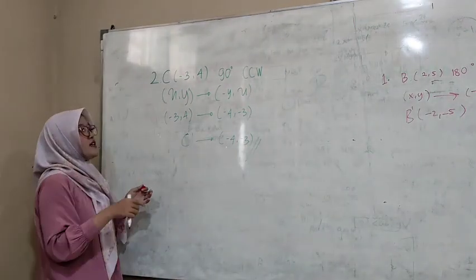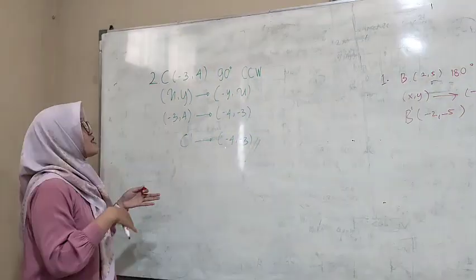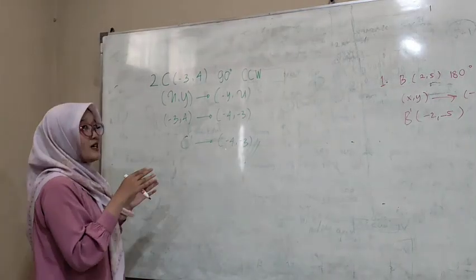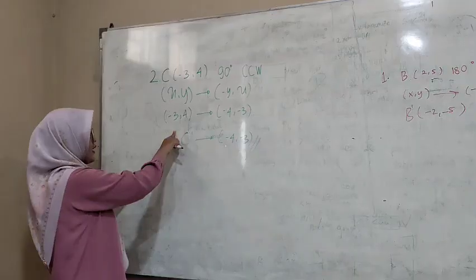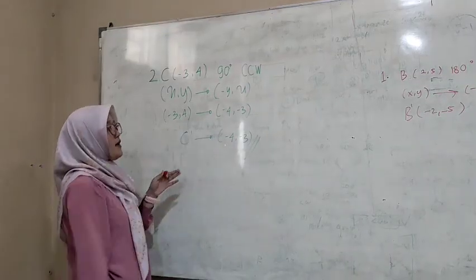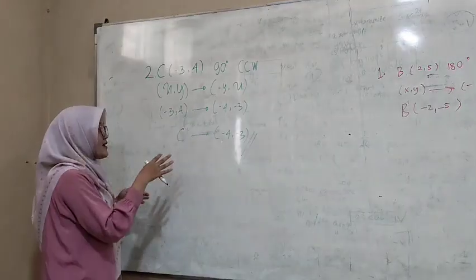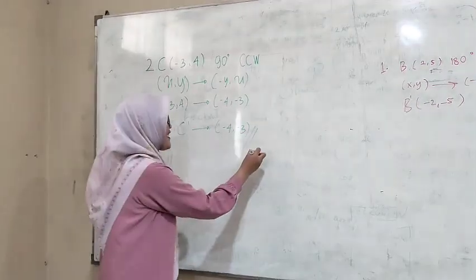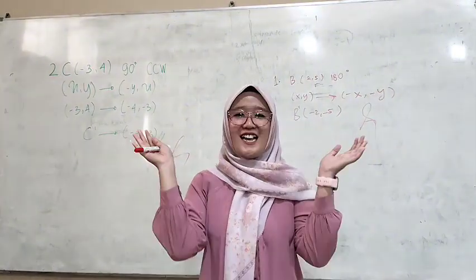Point C (-3, 4), 90 degrees counterclockwise. (x, y) becomes (-y, x). (-3, 4) becomes (-4, -3). C' is (-4, -3). Correct. Give applause to Dias and Zaki.